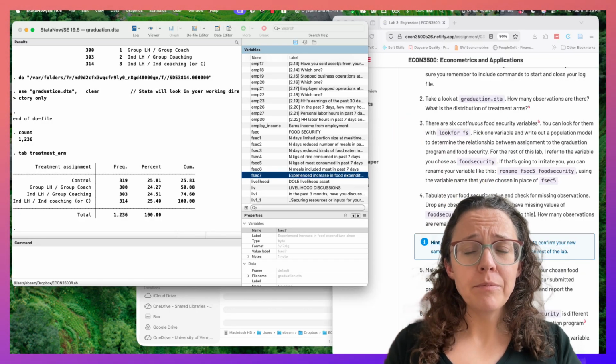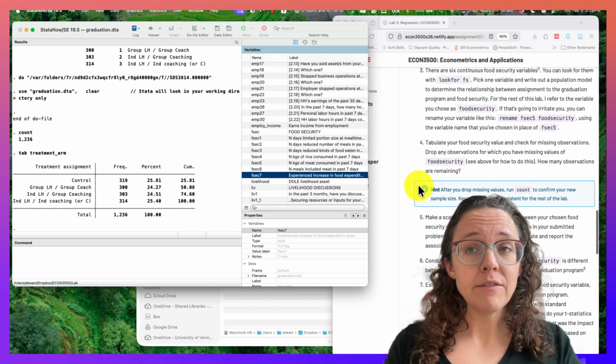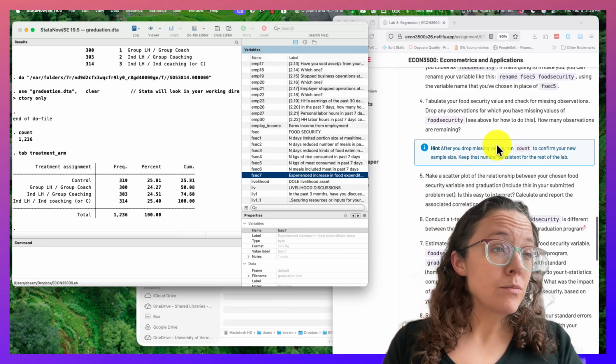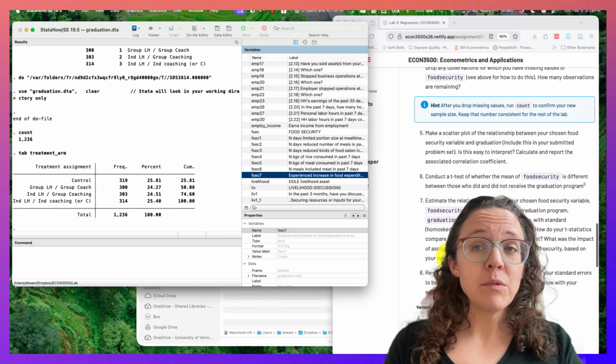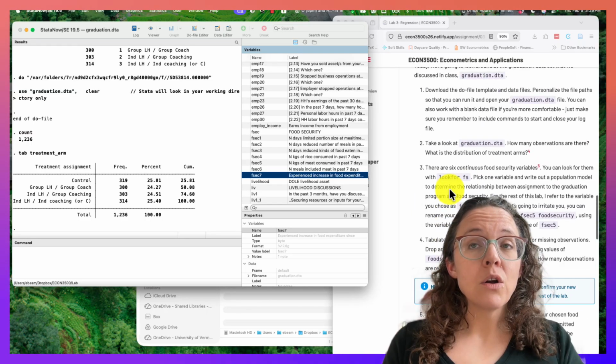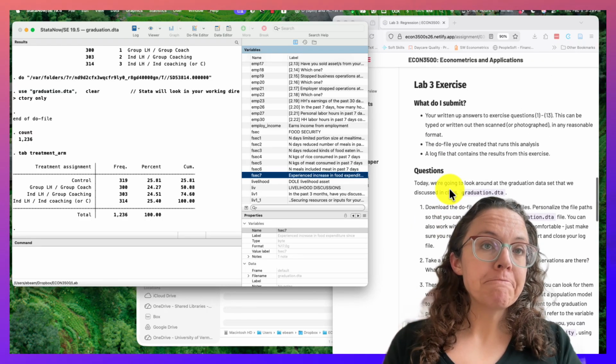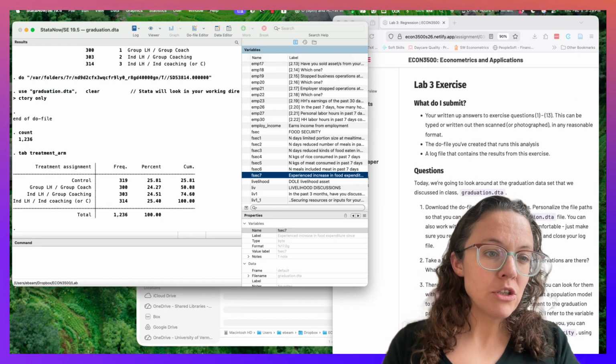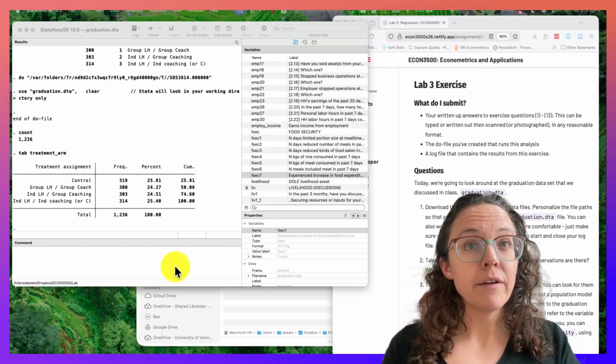You might rename them. You might drop observations with missing values. We're going to build some scatter plots, which hopefully you're comfortable with, and calculate t-tests. These sorts of things are going to be something that I can demonstrate a little bit, but you can also work with your own variables.